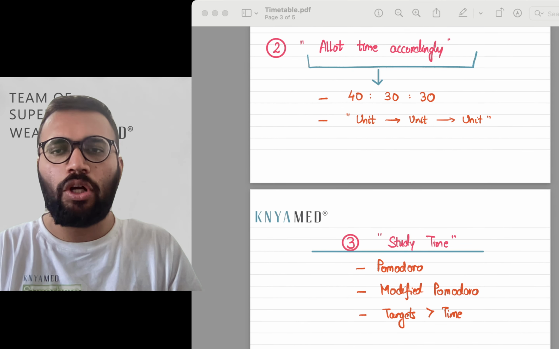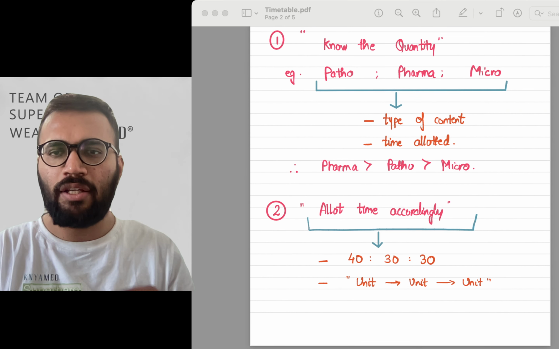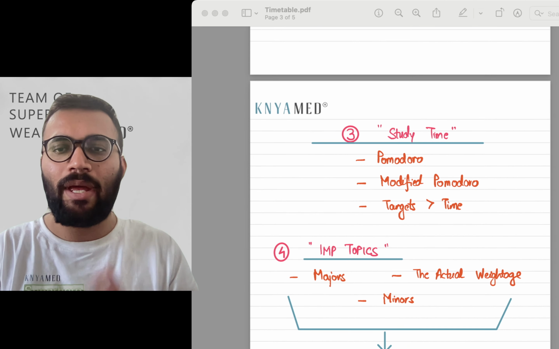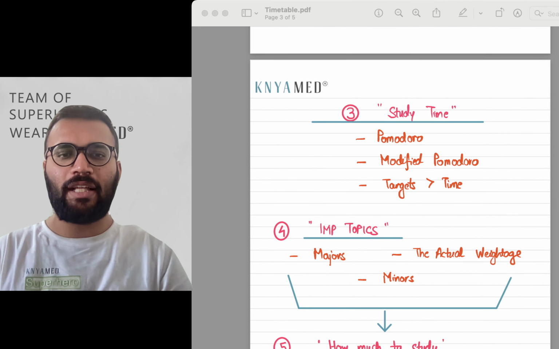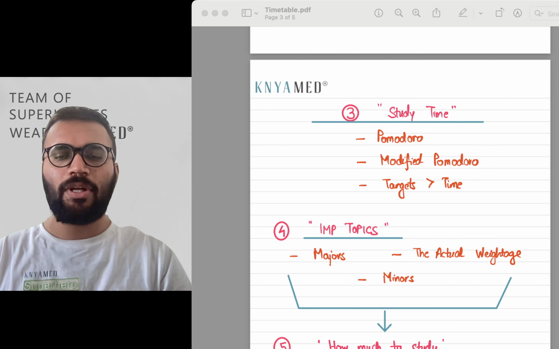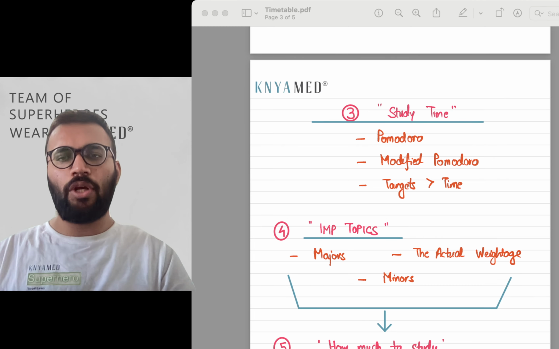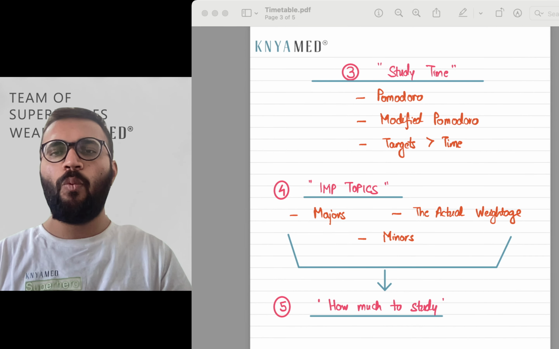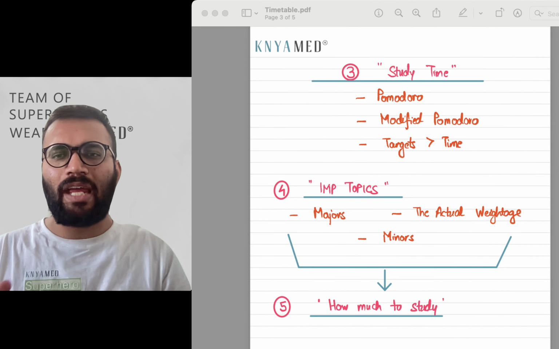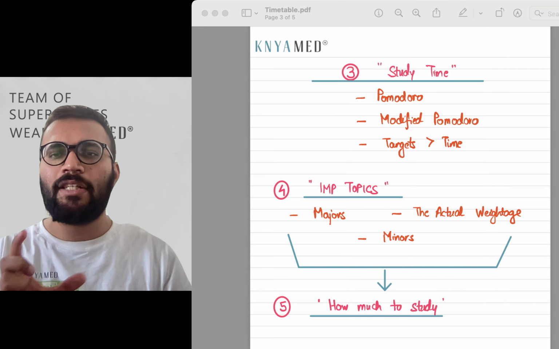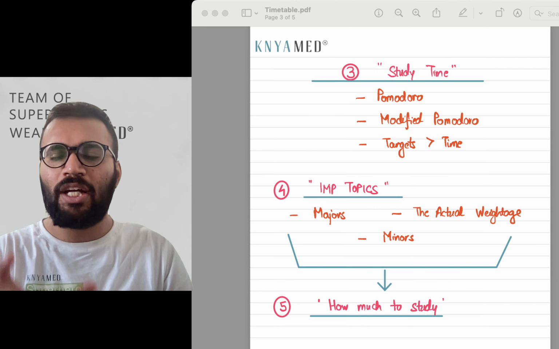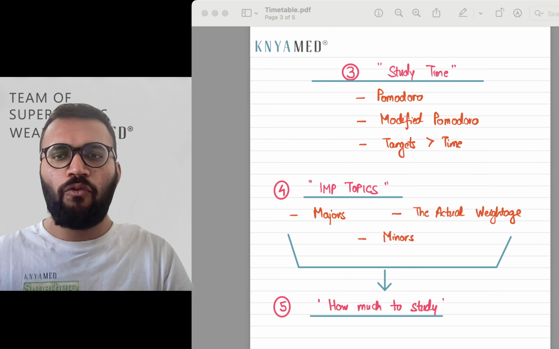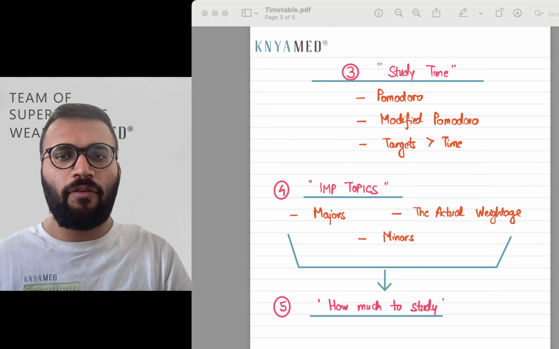Now we have done two things: we know the quantity, and we have allotted the time. Now let's come to the study: how much time you have to study. This is the one thing everyone has in mind, particularly during exam time. There are three sets of people. One follows the Pomodoro technique: a very small study time of 25 minutes, a 5 minute break, then 25 minutes, 5 minutes break, and you can do 4 sessions and take a longer break of 15 minutes.